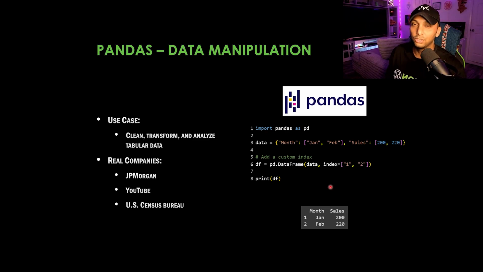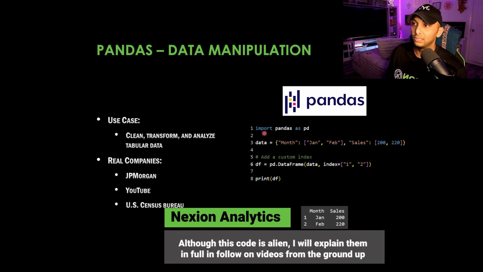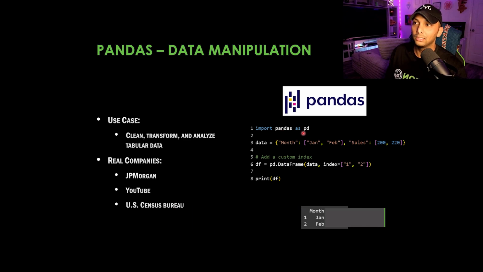So with that said, let's go through this code real quick just so I can show you what Pandas can really do for you. So here, simply on line 1, what we're doing is importing Pandas. So it's importing that library, and we're bringing in an alias. So alias is going to be the 'as', and we're saying, okay, instead of writing Pandas as a whole, we're just going to write PD, and we're going to reference it every time as PD. And then data is going to be your variable. So anything before your equal sign is going to be essentially your variable. And then within data is going to be your curly bracket.